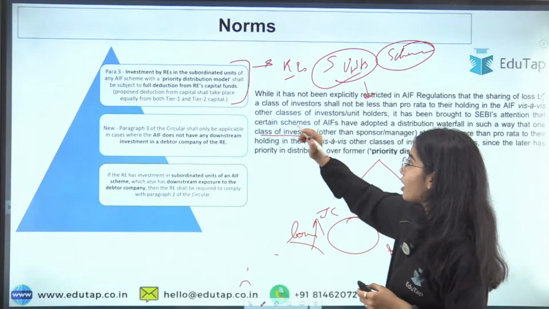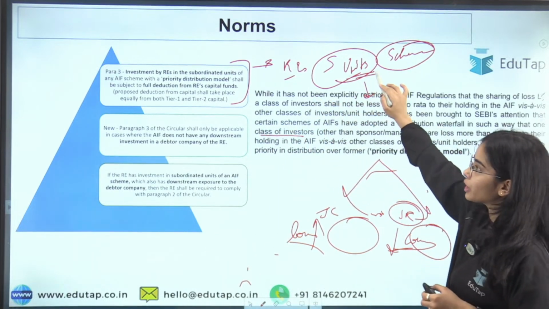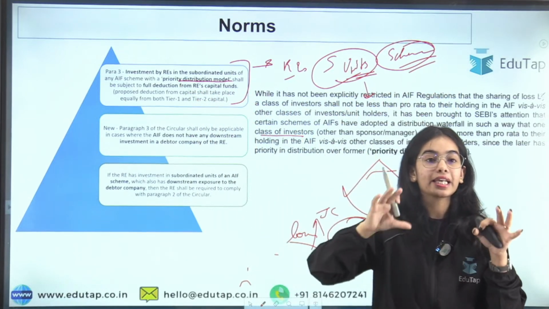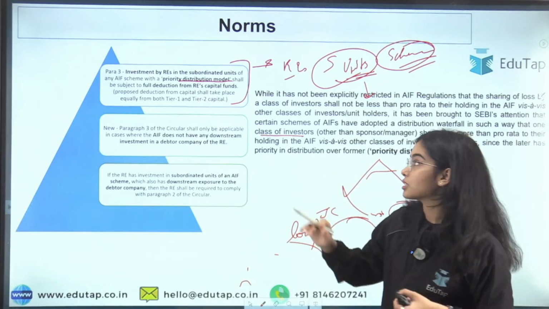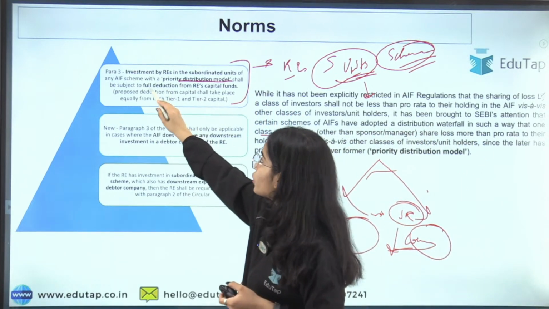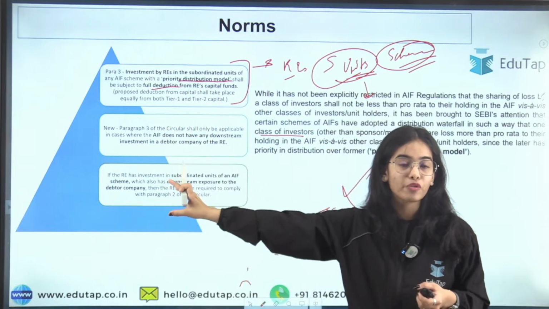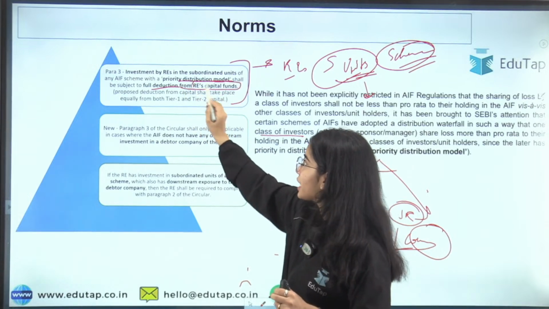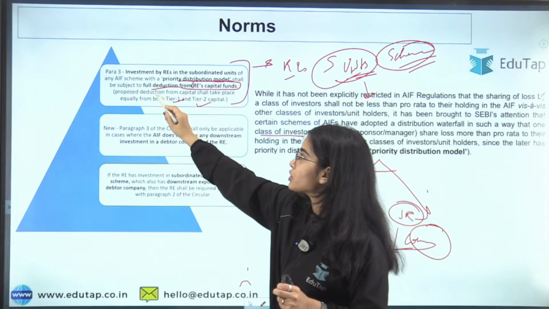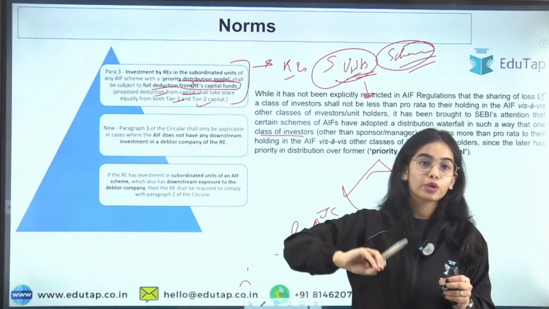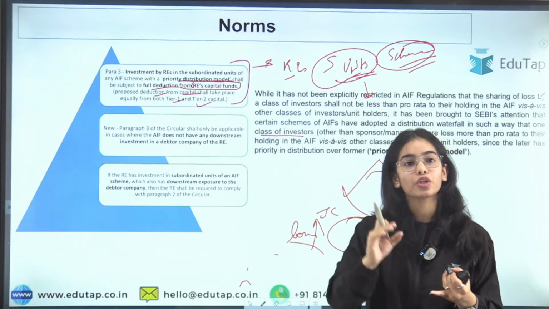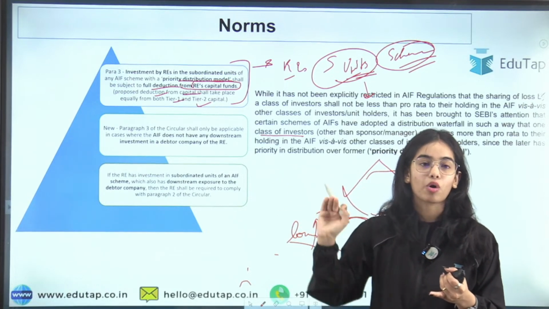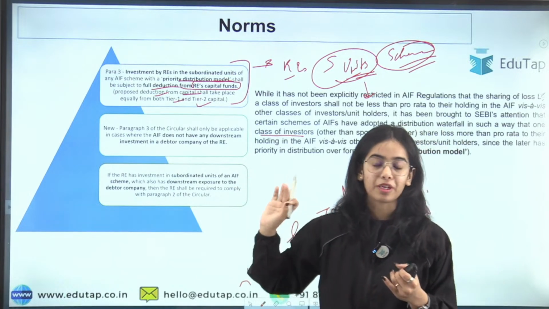So if the regulated entity is the subordinated unit of any AIF scheme with a priority distribution model, that the regulated entity has got the priority, it will have fewer losses. So in this case, for the full deduction, there is no need to keep the provisions, but from your capital funds, like from tier 1 and tier 2 capital, the proposed deduction from the capital shall take place equally from tier 1 and tier 2. From the CRAR, from your capital, the money will be deducted, or it will be seen as your capital funds that you are keeping.